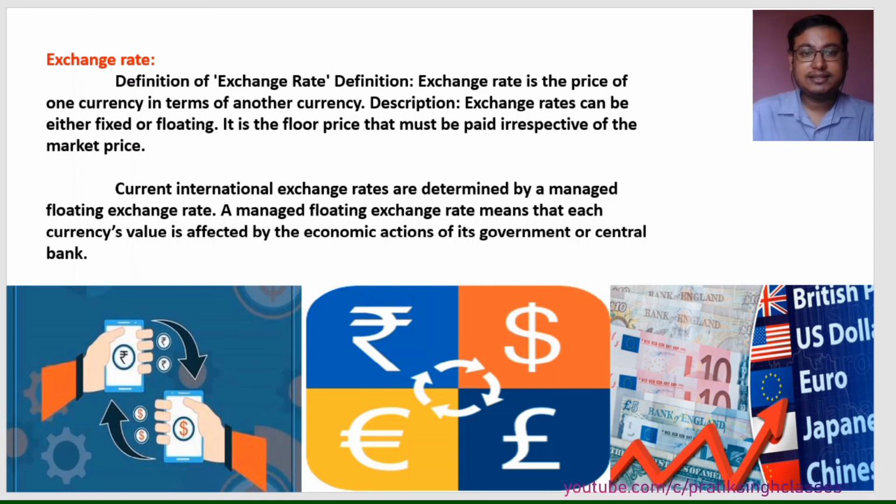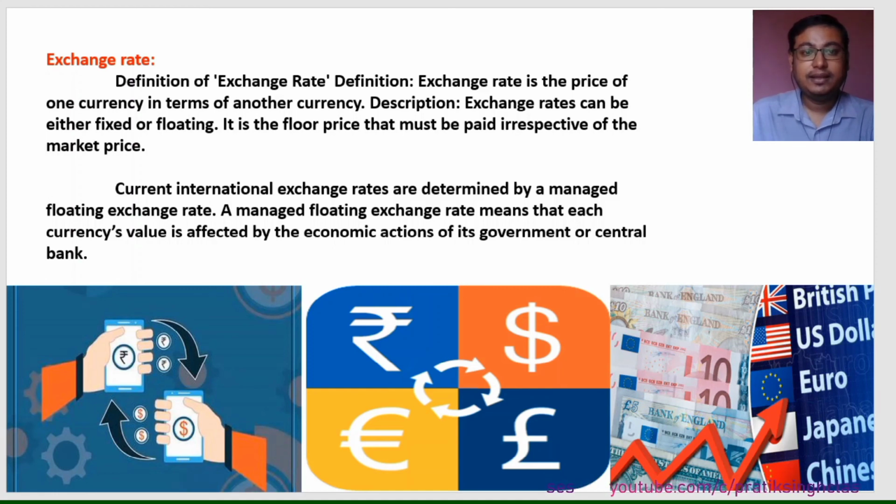Current international exchange rates are determined and managed by floating exchange rates. Keep this in mind, it is very important from a competitive point of view. Last year in the UPSC prelims exam, it was asked who determines the exchange rate of any currency, and the answer is that it is determined and managed by floating exchange rate.